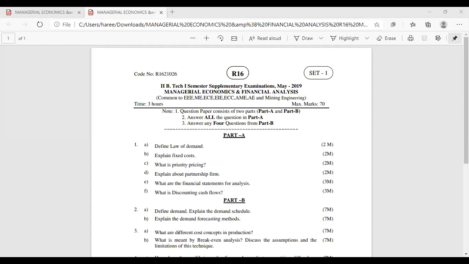So you have seen the regular exam 2018, right? And I think you have seen the May 2018 paper, this is supply.